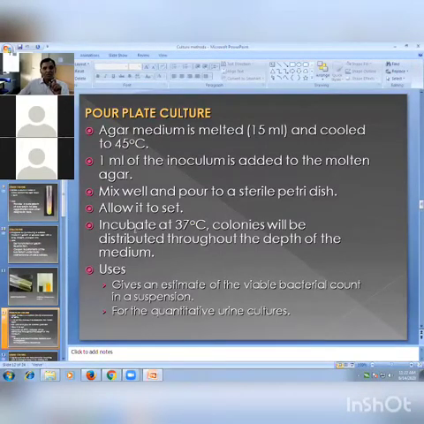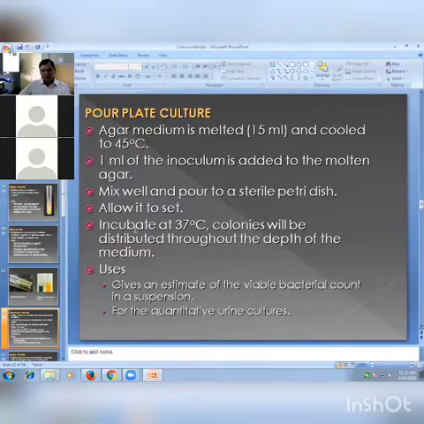Viable means those which are in live condition. Only live bacteria have the ability to multiply, and they are able to produce colonies. If dead bacteria are present in 1 ml, they are unable to produce colonies. That is why this method is applicable for viable count. It is used for quantitative urine culture. Many times clinically, when a patient has a UTI, at that time we are doing the quantitative urine culture.